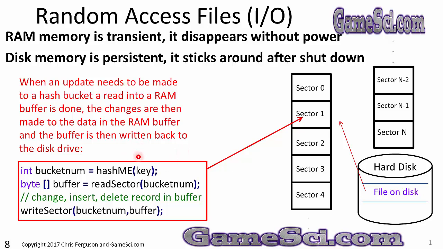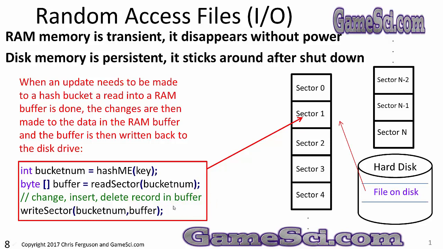I'm going to hash the key that I want to insert into the bucket, and it's going to tell me which sector or bucket number to store it in. Let's say this returns sector 1 and says I want to store this in bucket or sector 1. I'll read that sector into RAM memory and then change or insert or delete the record that I want to operate on while it is in my RAM memory buffer.